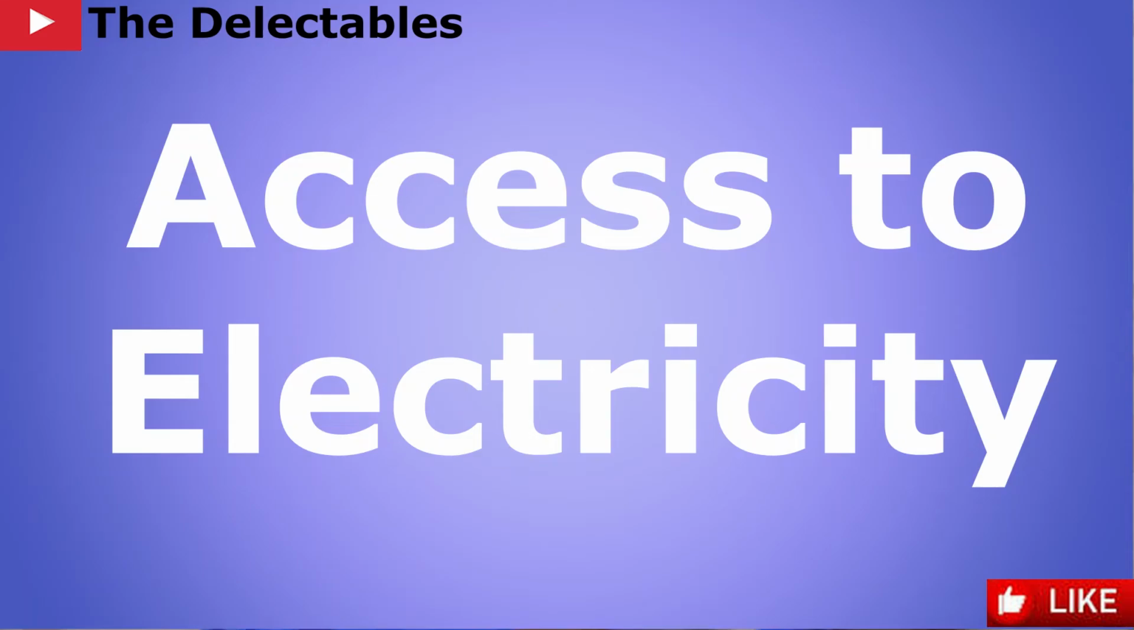So let's talk about the access to electricity. When we talk about access to electricity, people in South Africa have more access to electricity than people in Kenya, because 84% of people living in South Africa have access to electricity, and in Kenya it is about 56% of the total population that have access to electricity.